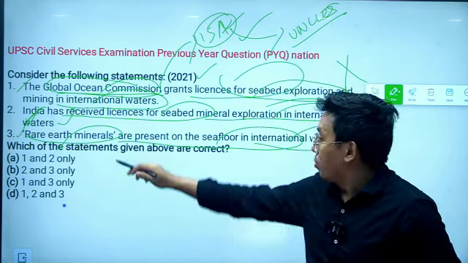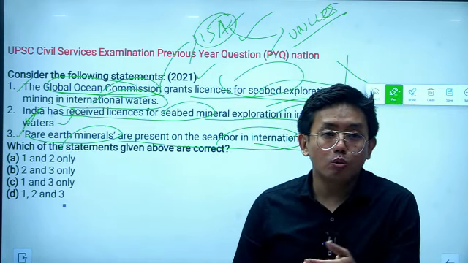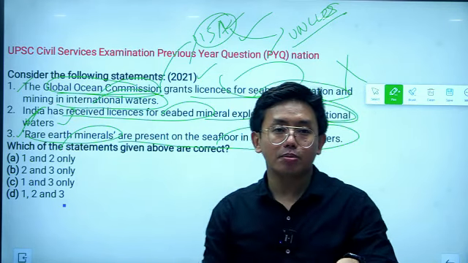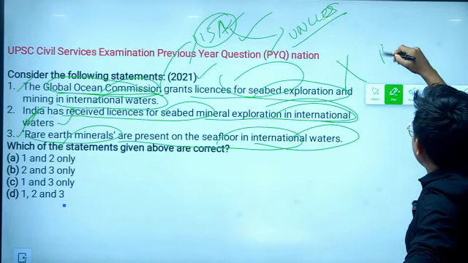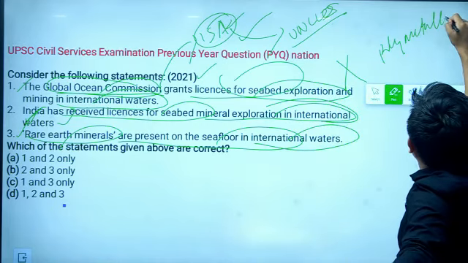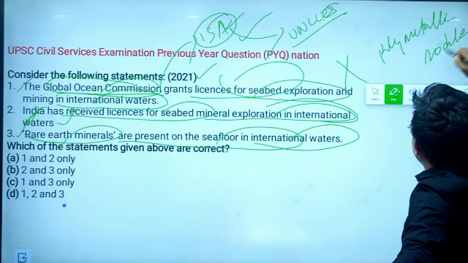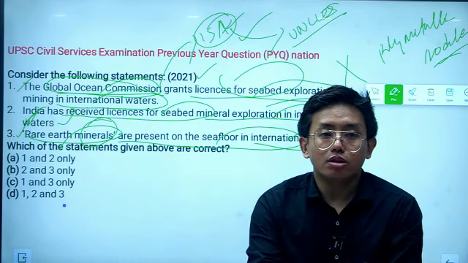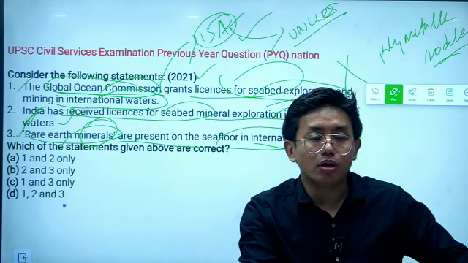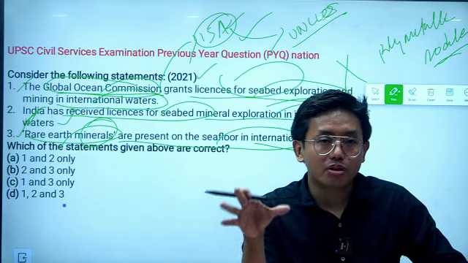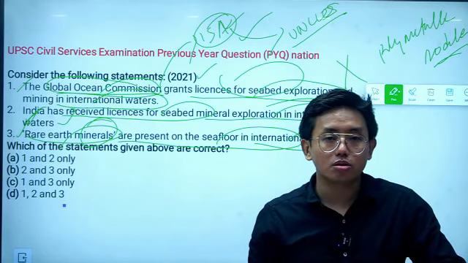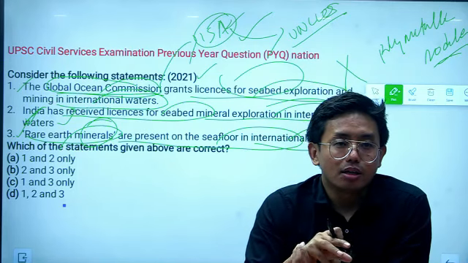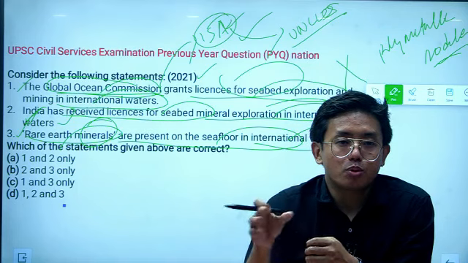And statement 3: rare earth minerals are present on the sea floor in international waters. This is also correct because rare earth metals, which include cobalt, nickel, etc., are present in international waters. These minerals are contained in polymetallic nodules, which are rich in rare earth minerals. For this reason, the international seabed is very important, and different countries are demanding exploration rights in different regions of the oceans. For instance, China is demanding exclusive rights to explore the South China Sea, and India is also demanding rights to explore in the Indian Ocean region.